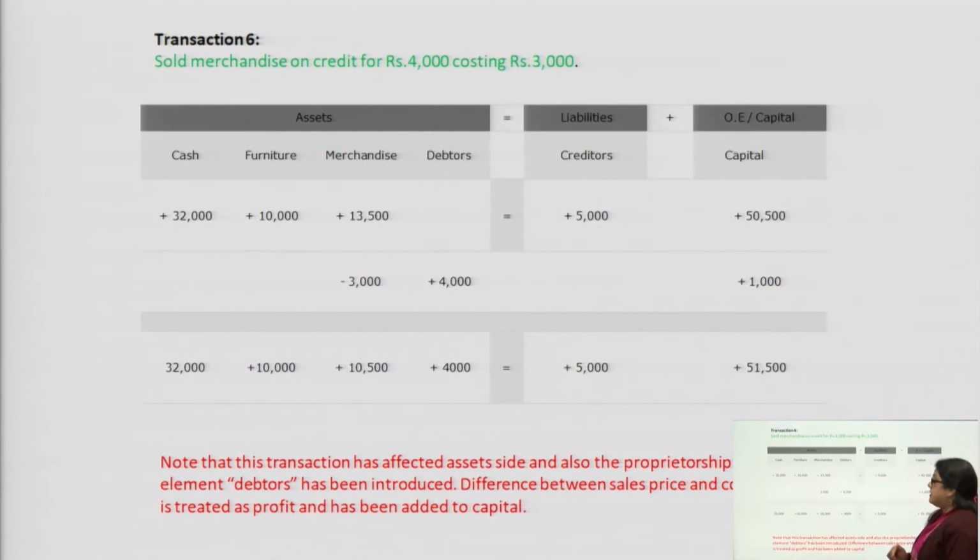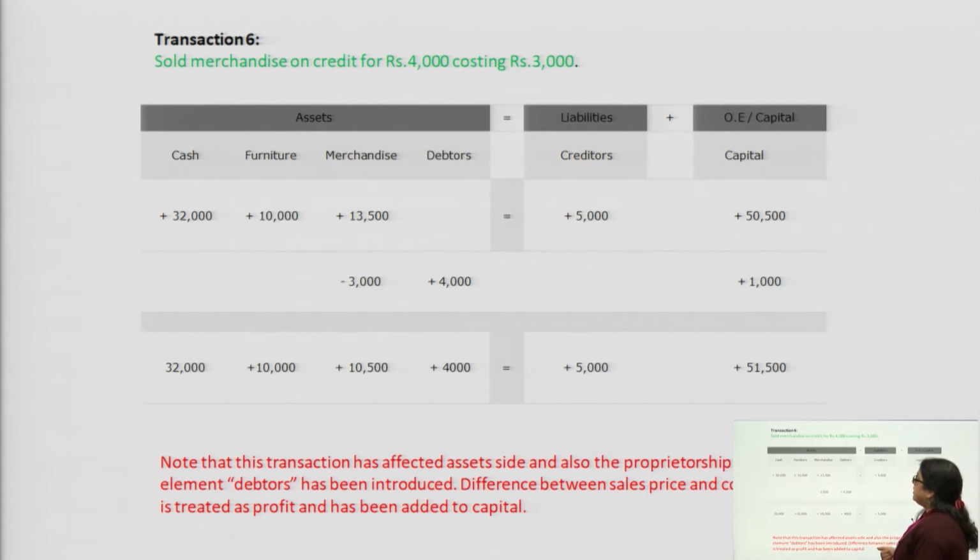One more transaction is there. This way you can analyze how the different expenses occurring in the business are affecting the accounting equation. As your transactions increase, as your expenses are increasing, your income is also increasing. As you increase the transactions, you will be better able to understand how this accounting equation is affected by the different examples.